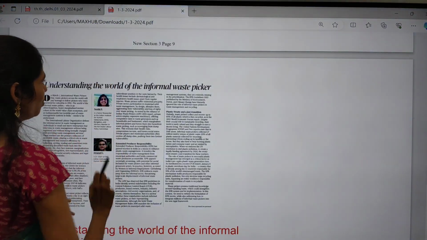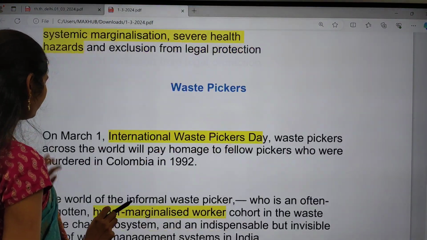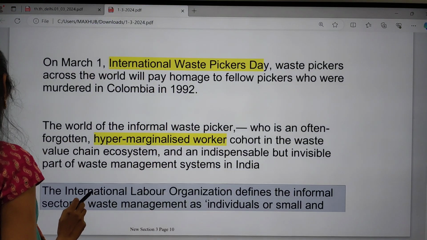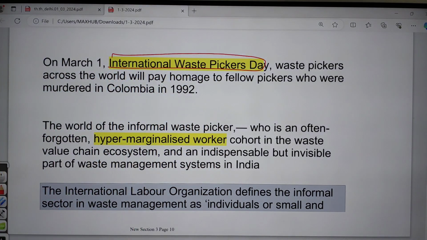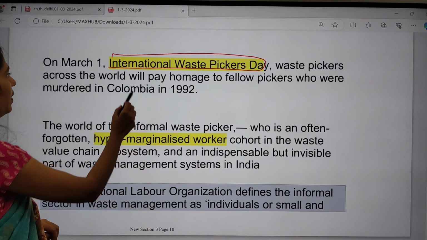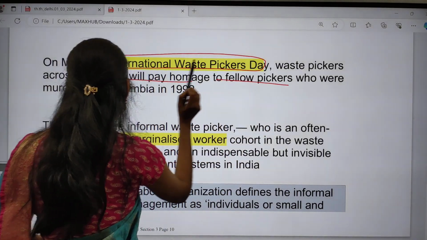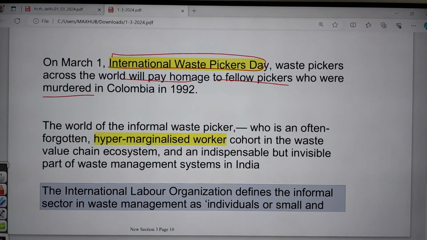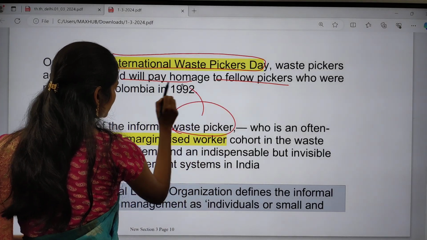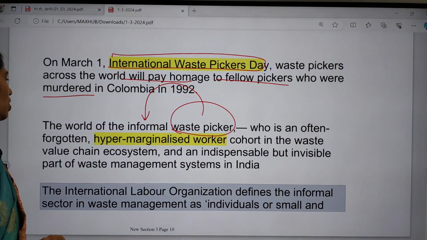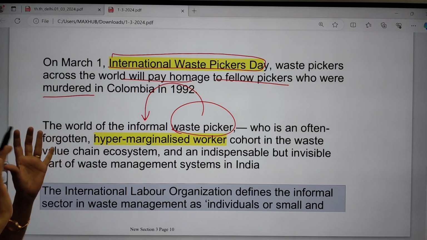Okay, let us see the notes part. On this March 1st, we are celebrating International Waste Pickers Day. Waste pickers across the world pay homage to fellow pickers who were murdered in Colombia in 1992. These waste pickers come under the informal economy, and are often forgotten by each and everyone.